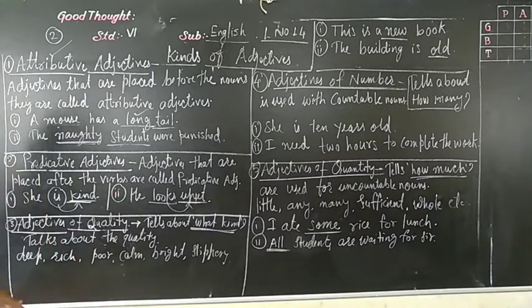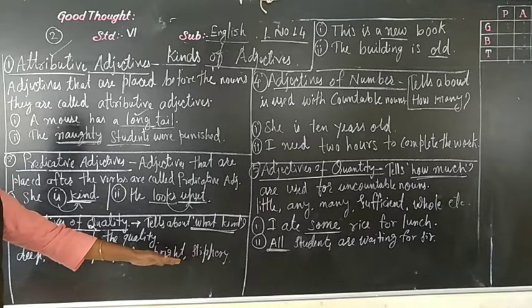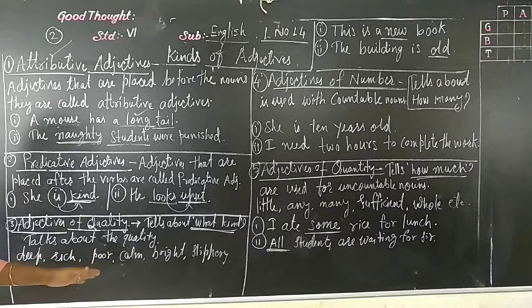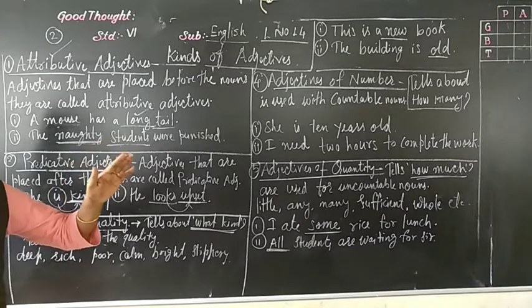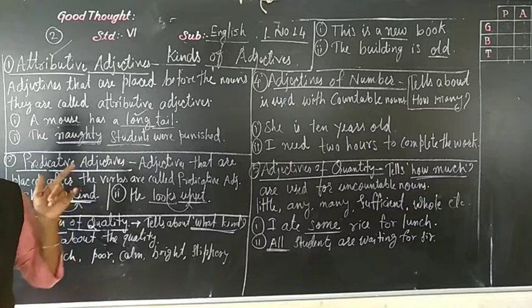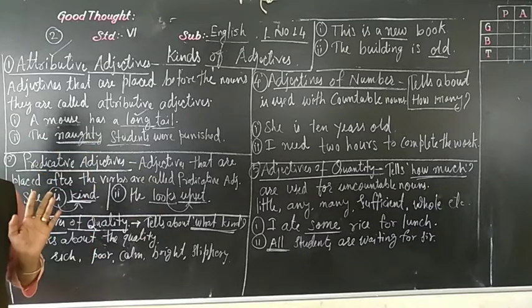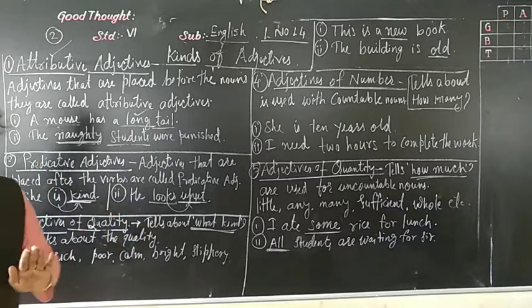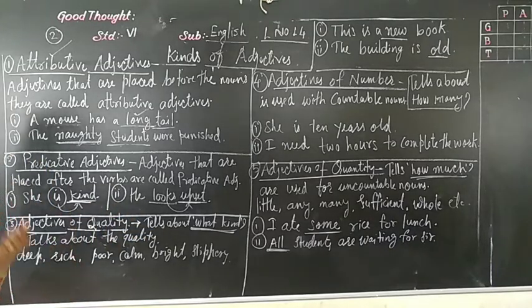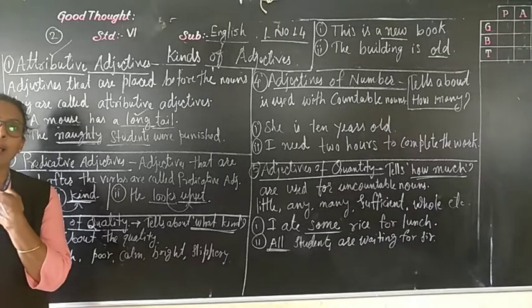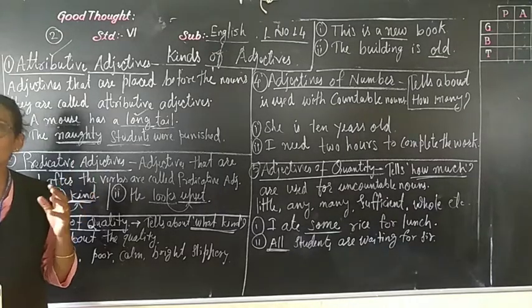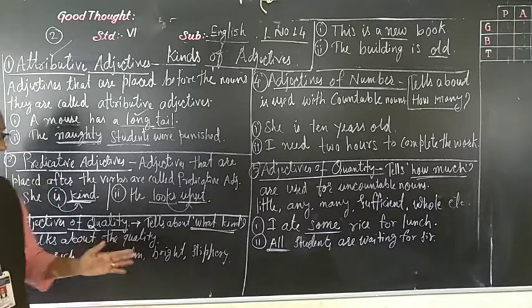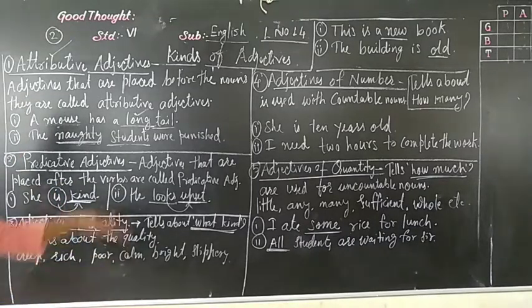Okay, so in which deep, rich, poor, calm, bright, slippery. If you are saying, see, he is a very bright boy. Bright is a quality. It's a very clever boy. He is a very calm boy. That floor is very slippery. So telling about the quality. That hotel, what type of hotel is that? Luxurious hotel. So telling about quality is called the adjective of qualities.